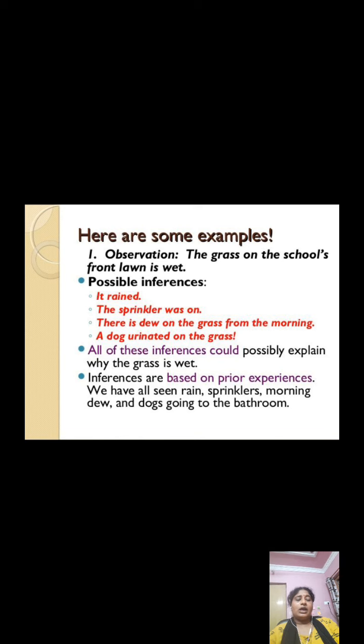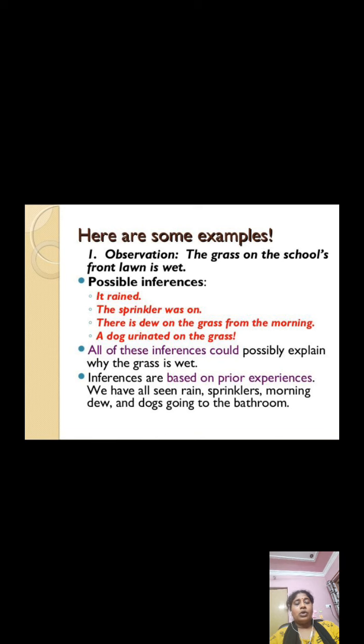Inference is nothing but the hypothesis what you wrote there. It is based on your prior experiences. You might have seen or observed that sometimes as the dog urinated there it might be wet, or because of rain also the grass will be wet. We have all seen rain, we have all seen sprinklers, we have seen morning dew and dogs urinating there.